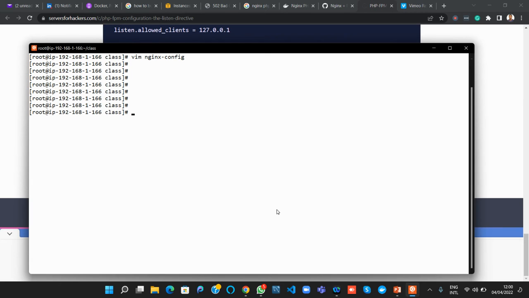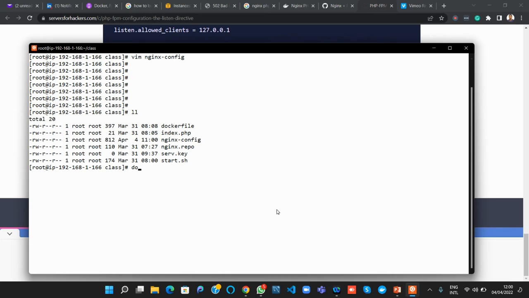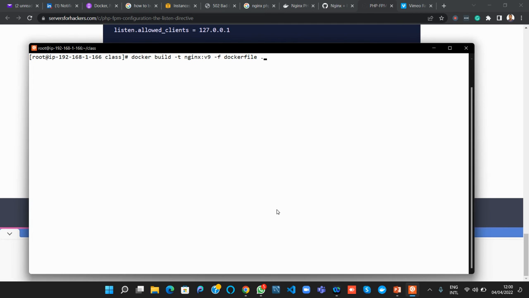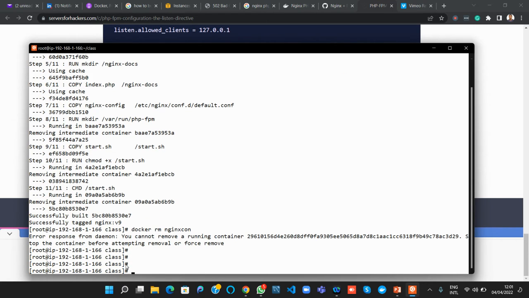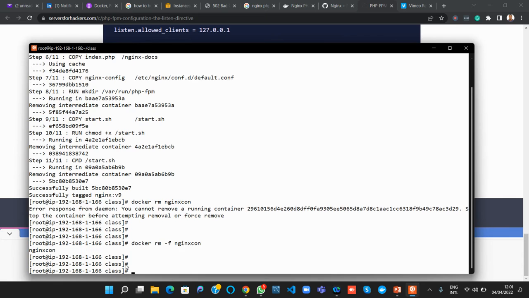So this is what we'll now do. Docker build -t nginx, version 9. The file is Dockerfile, dot. If we build that, we now have version 9. So let me kill the one we have already. The Nginx container is still running, so let's forcefully remove it. It's done.